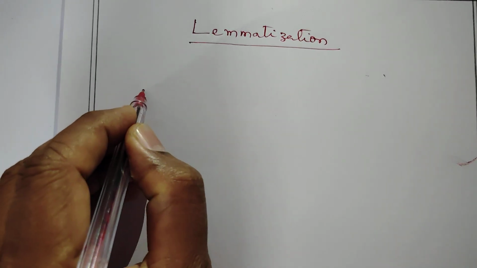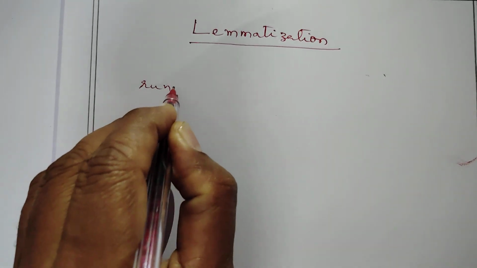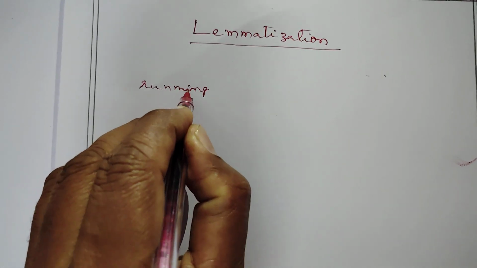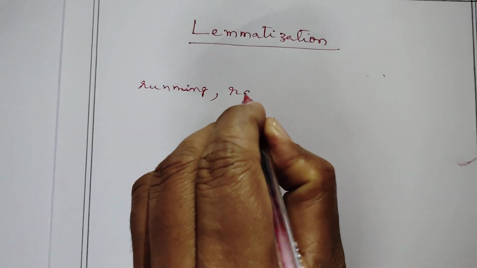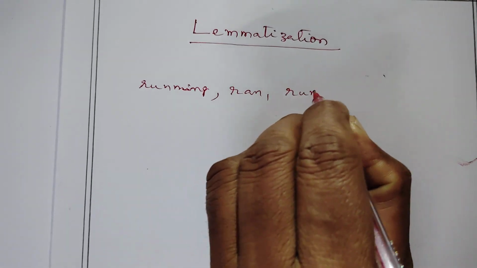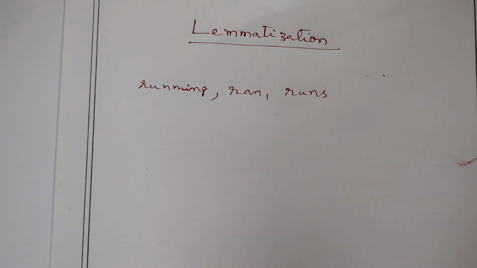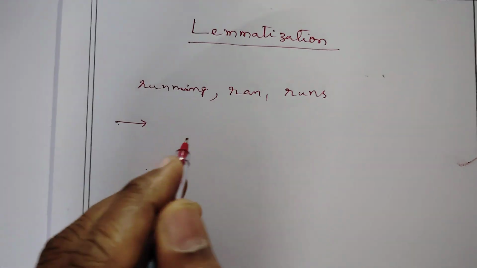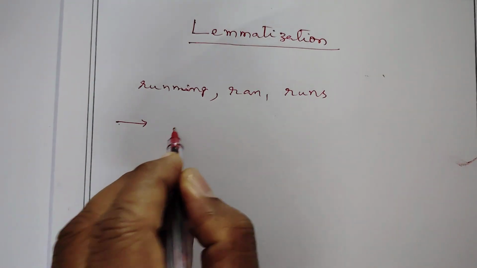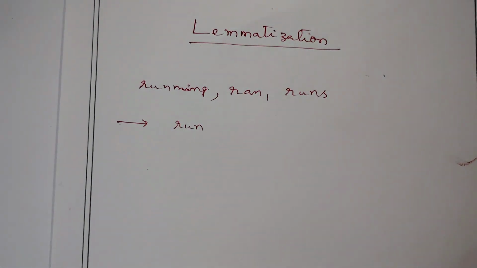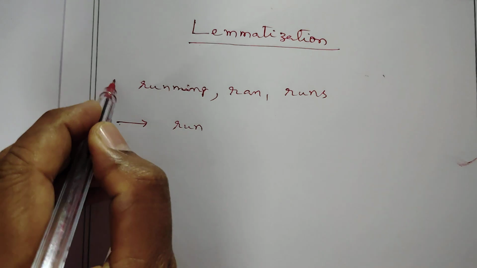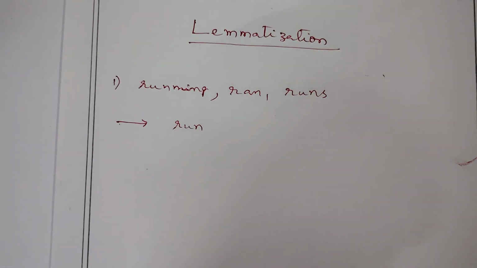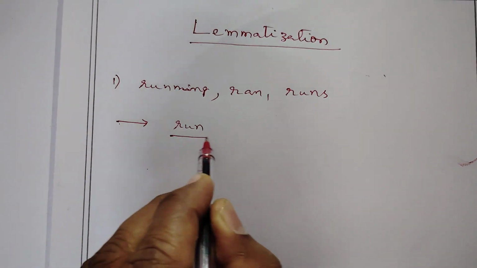Suppose the words given are running, ran, runs. If we apply the method of lemmatization, the output becomes run. So what is the meaning here? The output of the words after lemmatization becomes the dictionary form of the word.